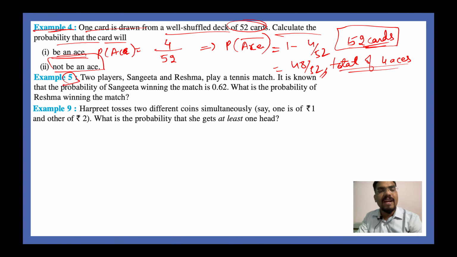Example 5, two players Sangeeta and Reshma play a tennis match. It is known that the probability of Sangeeta winning the match is 0.62. What is the probability of Reshma winning the match? So if Reshma wins the match, that means Sangeeta loses.